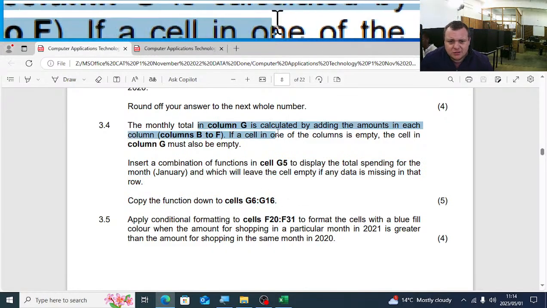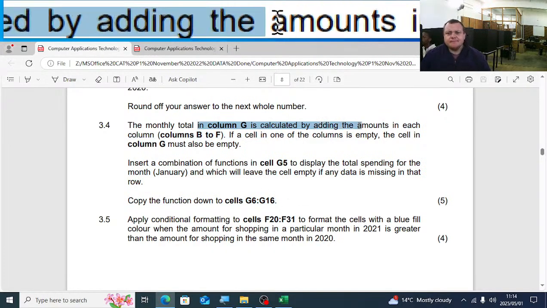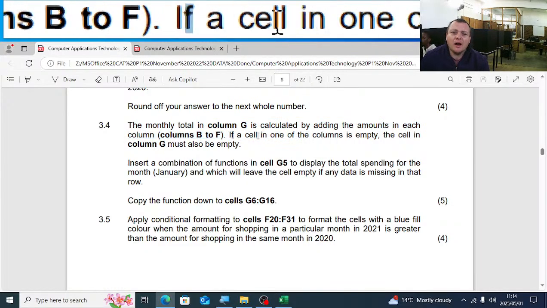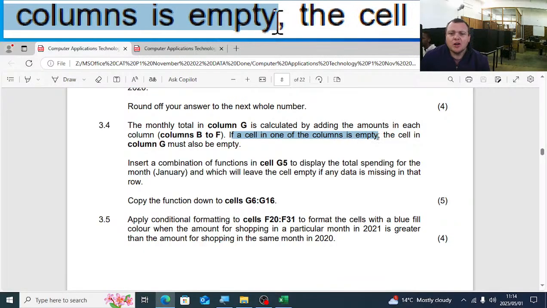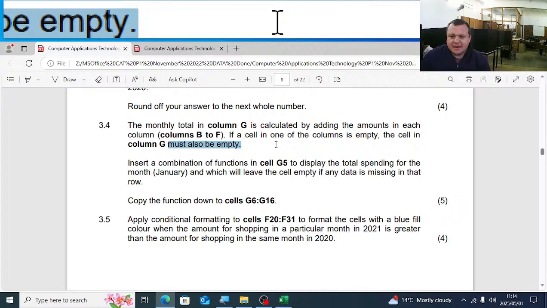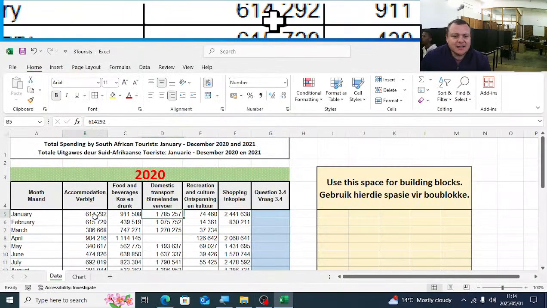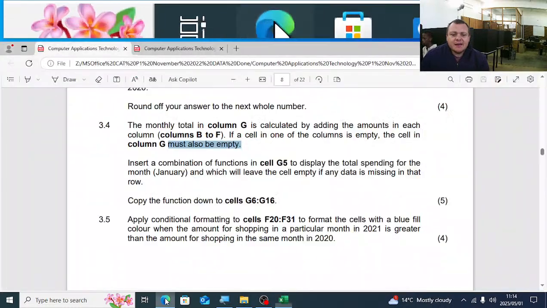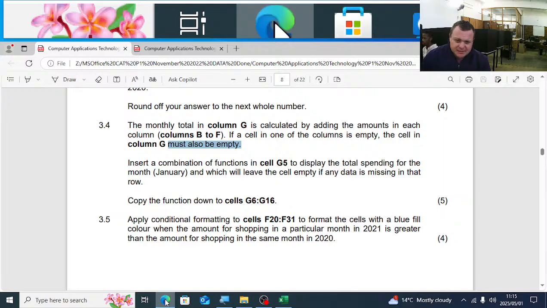The monthly cost is calculated in column G by adding the total amounts in each column B to F. If a cell in one of the columns is empty, the cell in column G must also be empty. So if there's one cell here, like here, that is empty, then column G, the cell must also be empty.